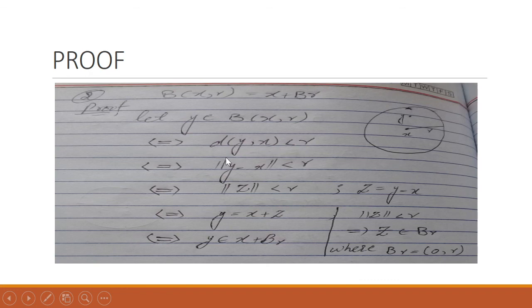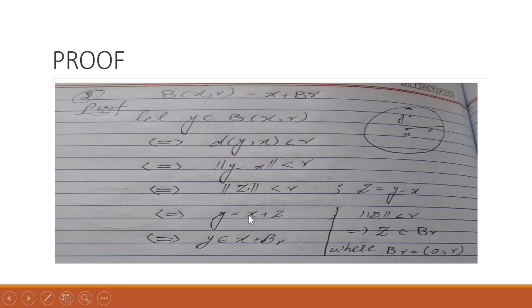Similarly, we can also write this as well. Let's say y minus x is equal to z. Then y is equal to x plus z.